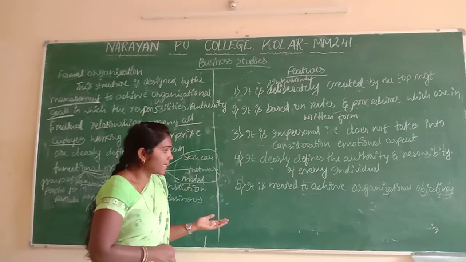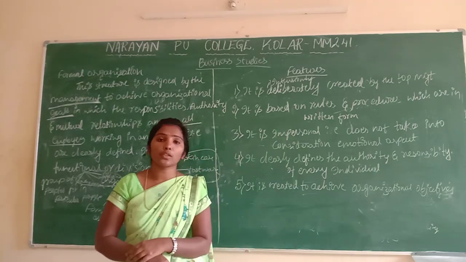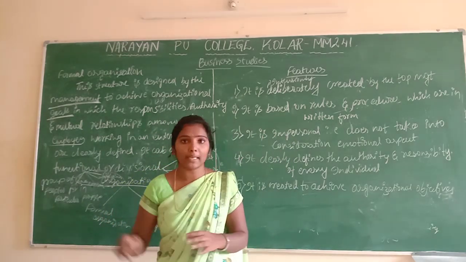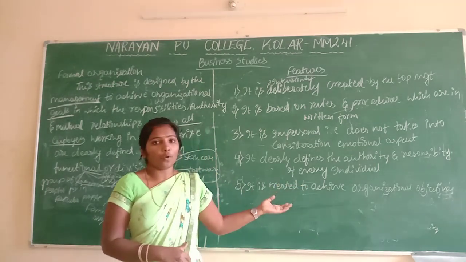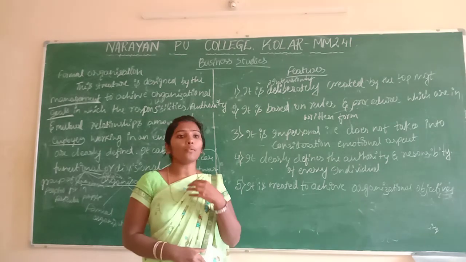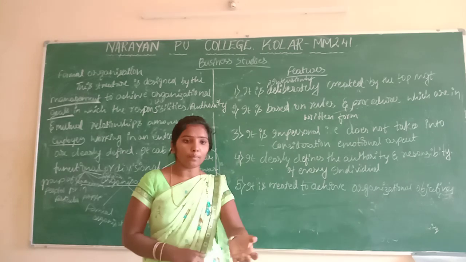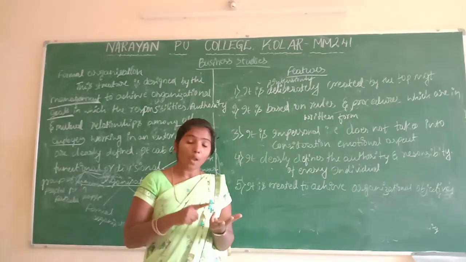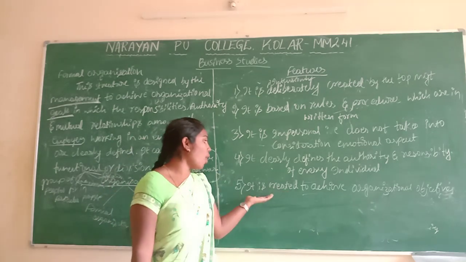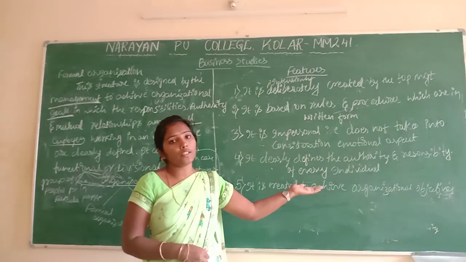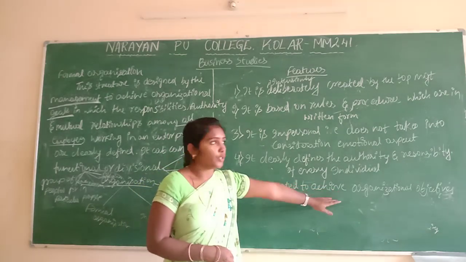And next, it is created to achieve the organizational objectives. When employees work in our business based on the rules, regulations and responsibility, automatically we achieve the organizational objectives. When they work based on what we planned and what the objectives are, we will achieve the organizational objectives easily.